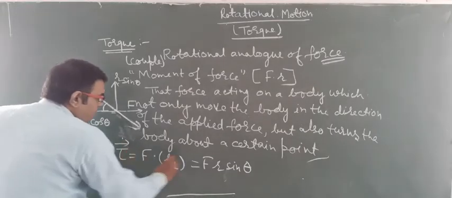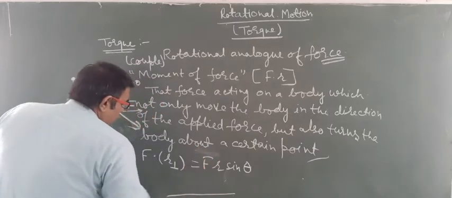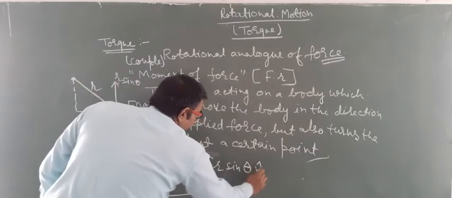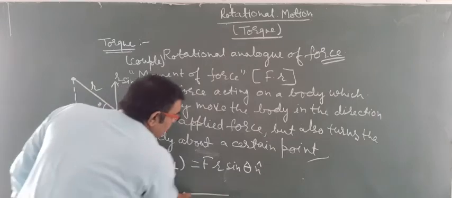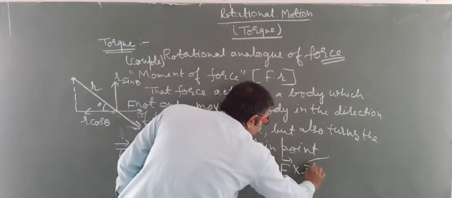In vector form, n cap, it can be written as force cross r.